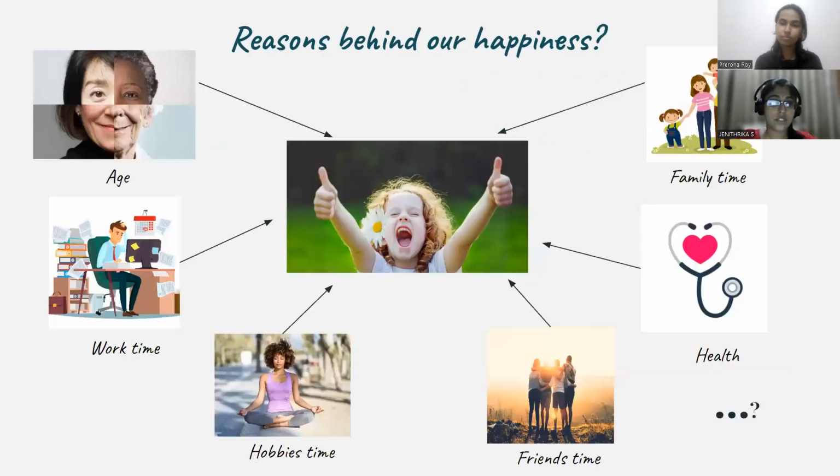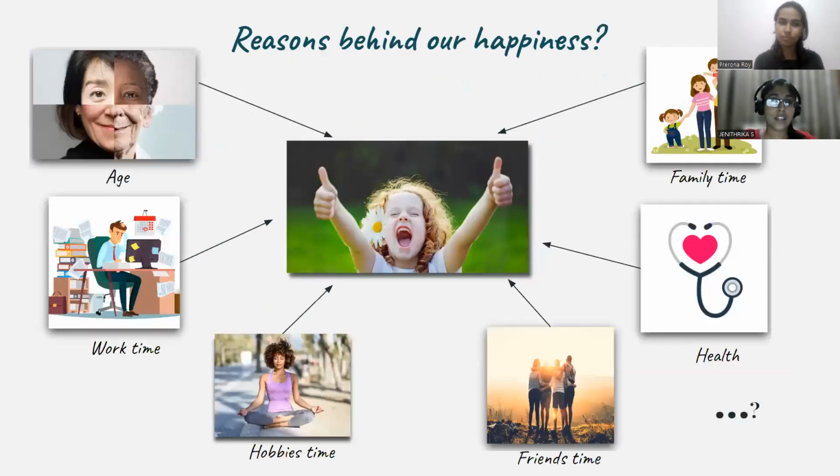So our objective here is to shed light on this topic, what makes you happy, using data visualization techniques, and find out which factors have a good effect on the happiness of a person. So here are the few factors which we have considered for the project. We'll be seeing the detailed factors and their effects in the upcoming slides. The few factors here are age, work time, hobbies time, friends time, health, and family time.